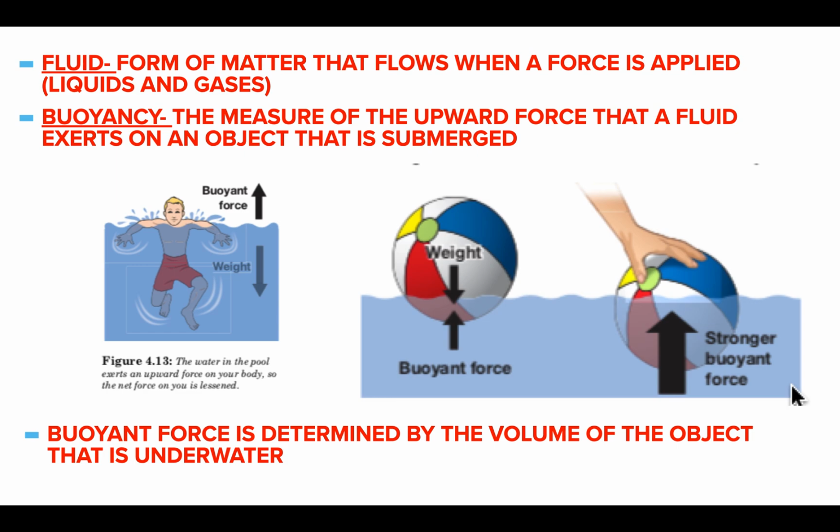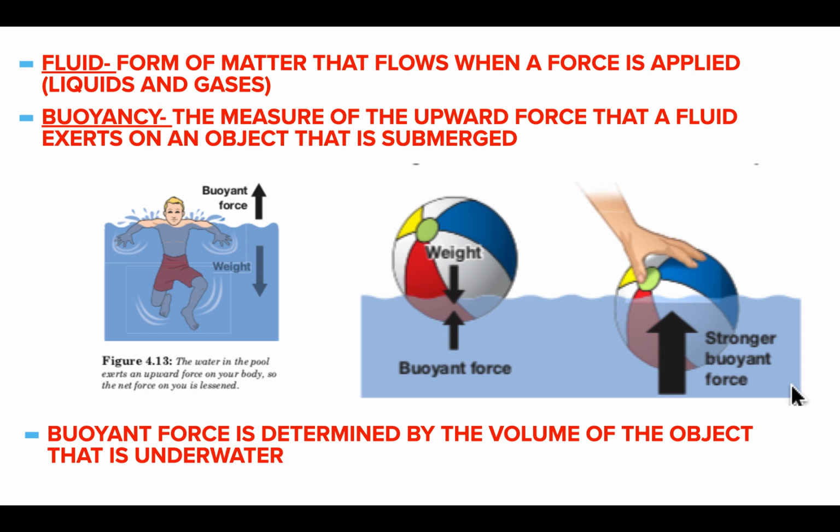Important to notice in these pictures, if you look at the boy swimming, the buoyant force would be going in the upward direction, whereas his weight would be pulling down towards Earth. Same thing with the beach ball in the pool: the weight is pushing the ball down, and the buoyant force is pushing up. So remember, buoyant force pushing up, weight pulling down. The buoyant force is determined by the volume of the object that is underwater.